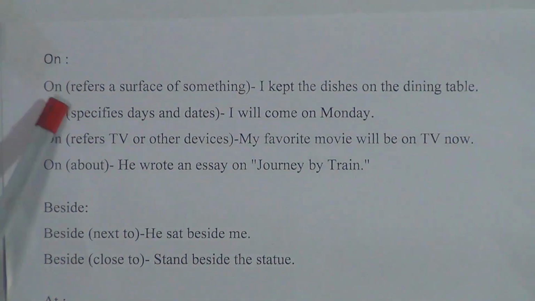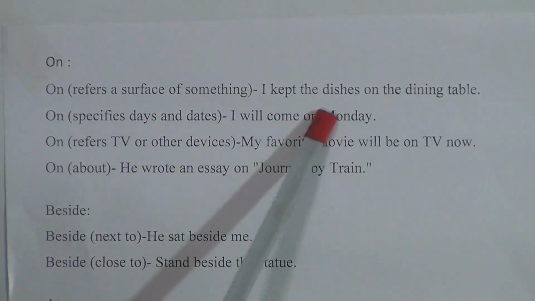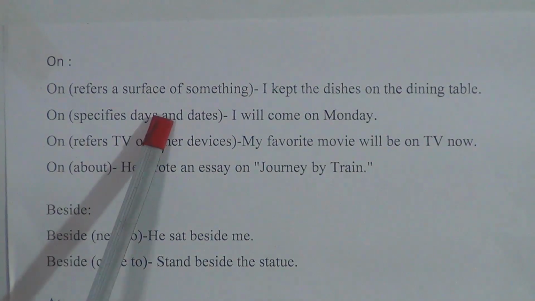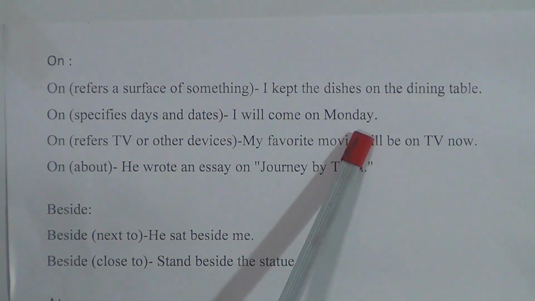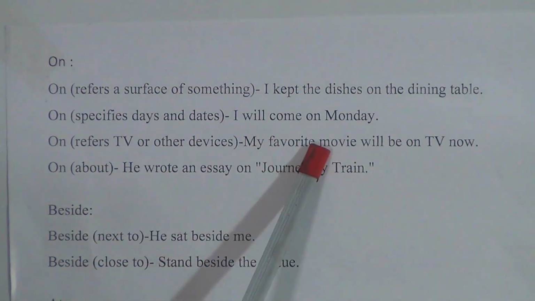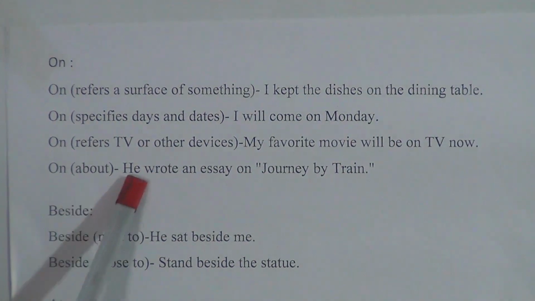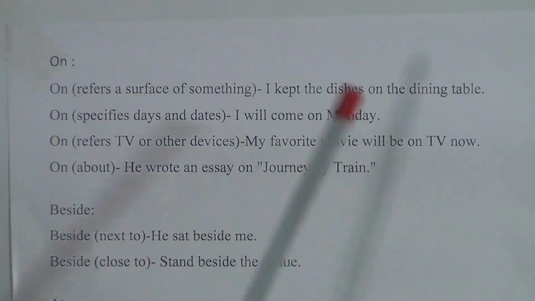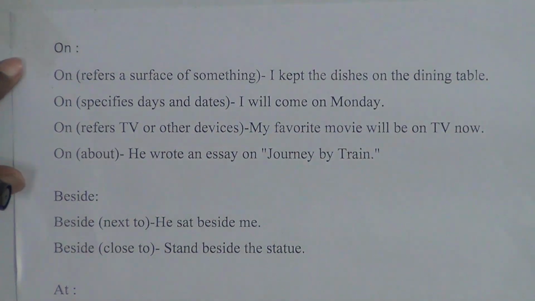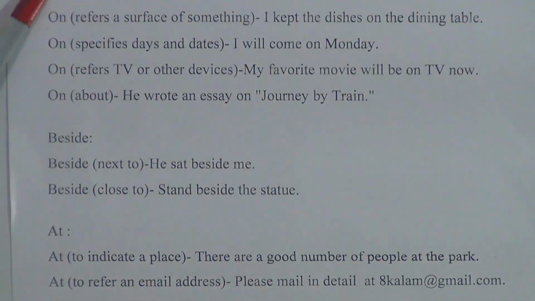At first on. On refers to a surface, meaning that I kept the dishes on the dining table. Next, on specifies days and dates: I will come on Monday. On refers to television or other devices: my favorite movie will be on TV now. Last, on means about: he wrote an essay on journey by train. Dear learners, here we have learned different uses of the preposition on.